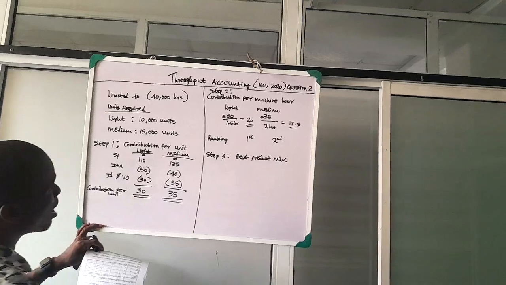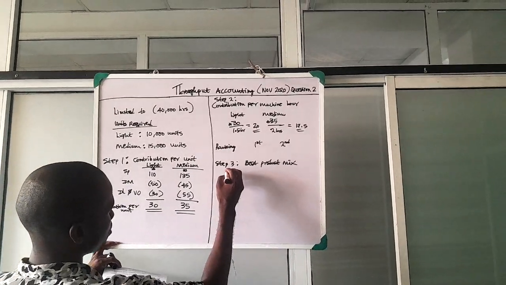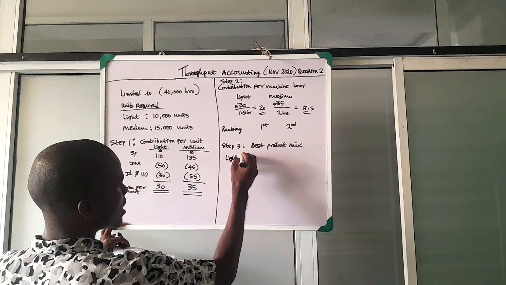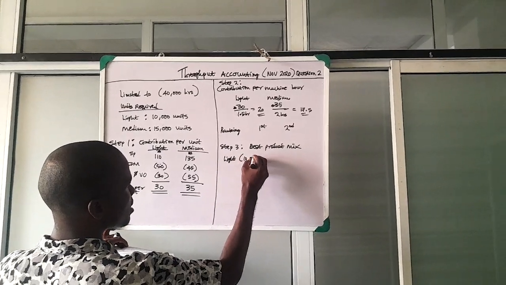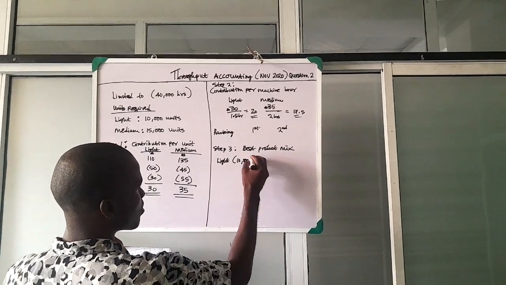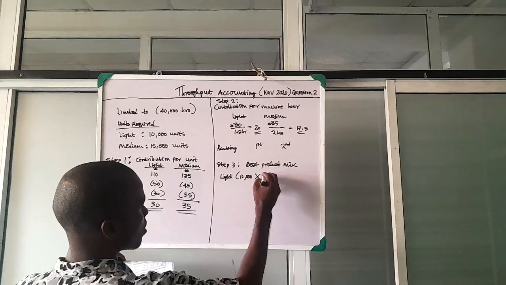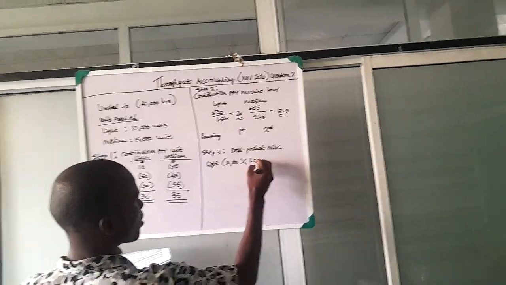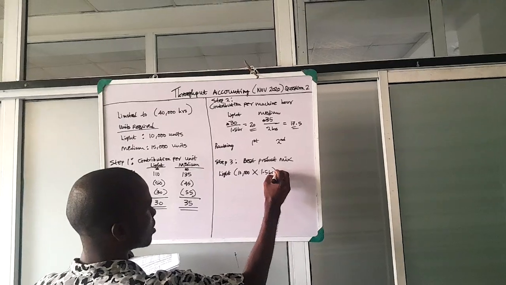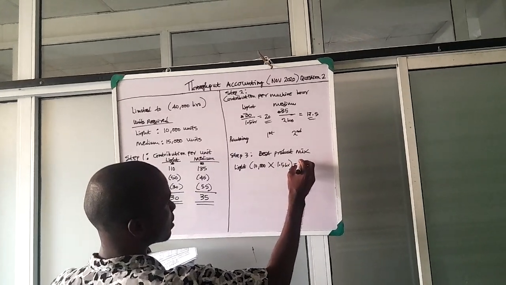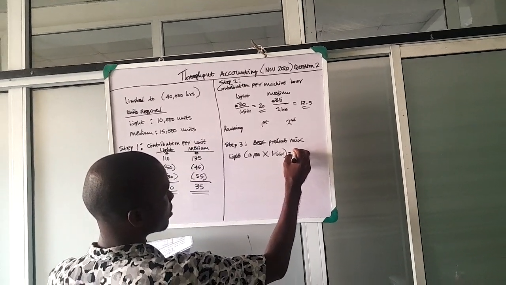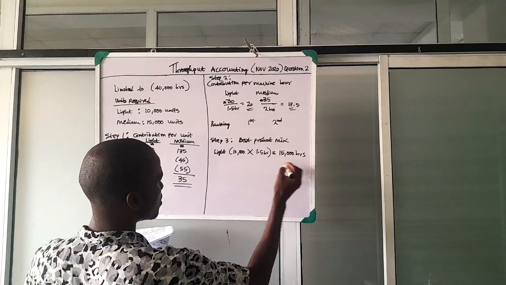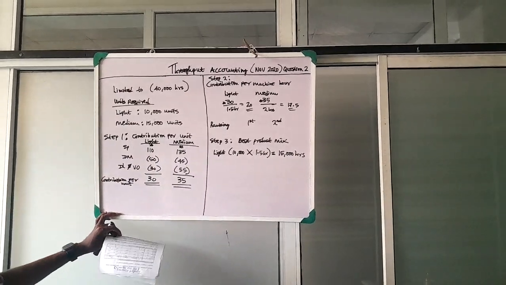We have a demand of 10,000 units for light. Light will have 10,000 units multiplied by 1.5. That 1.5 is the hours required. It gives us the total hours: 15,000 hours. That is what is required to produce the entire 10,000 units of light.